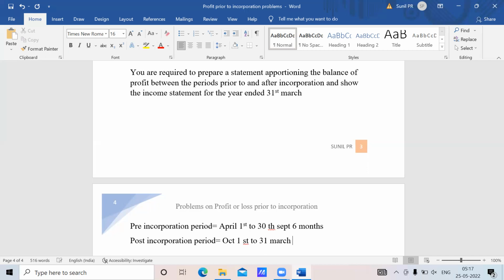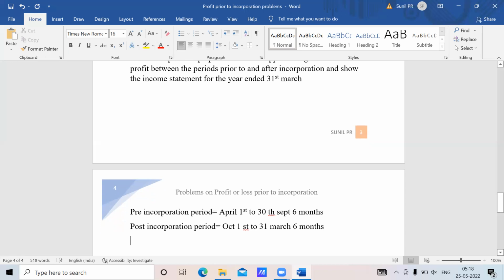31st March. So that will be another 6 months. Now you calculate all the ratios before starting the problem. Now calculate all the ratios that are required. First is to calculate the time ratio. Now time ratio is equal to